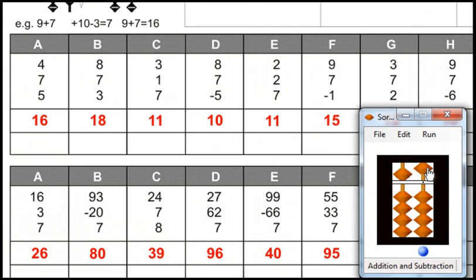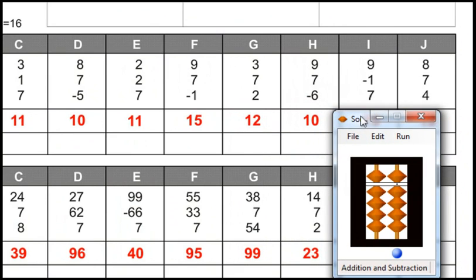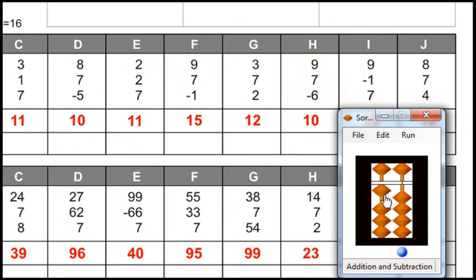Reset. 55 plus 33 plus 7. Answer is 95. Reset. 38 plus 7 plus 54. Answer is 99. Reset. 14 plus 7 plus 2. Answer is 23.